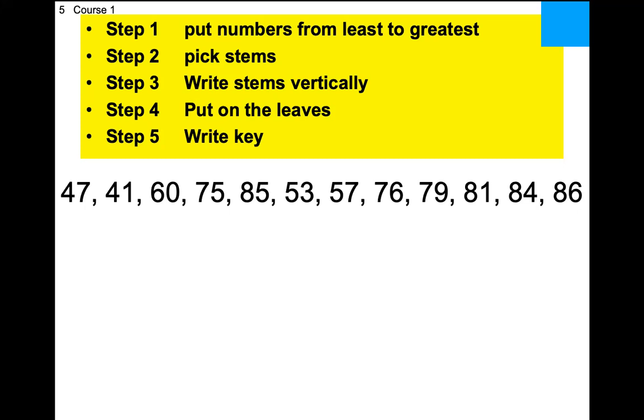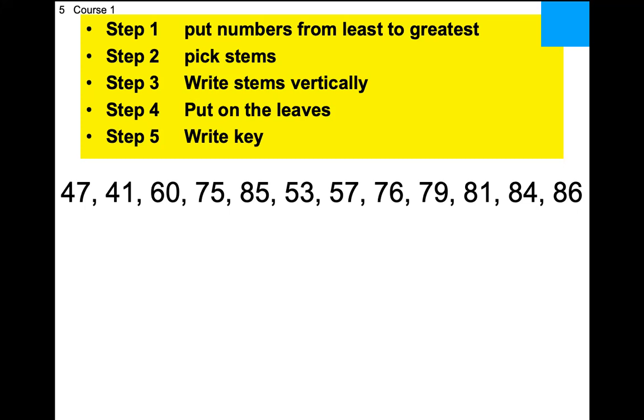We've got to make the key. There's no vertical line across. Can we put a vertical line across if we want to? Where do you want me to put it? At the very top. Yeah. I don't see why you couldn't. You can, right? If you think that looks neater, you can. I've never seen a stem and leaf plot like that, but you could.